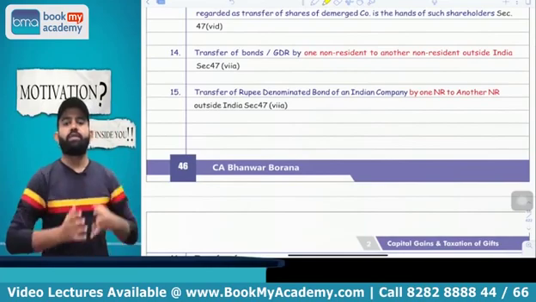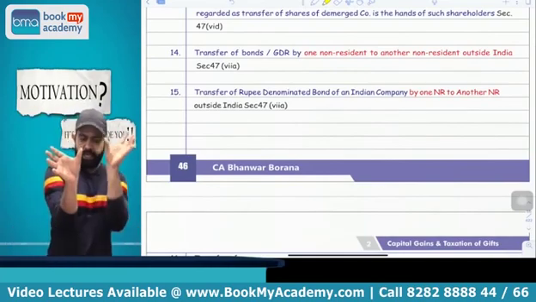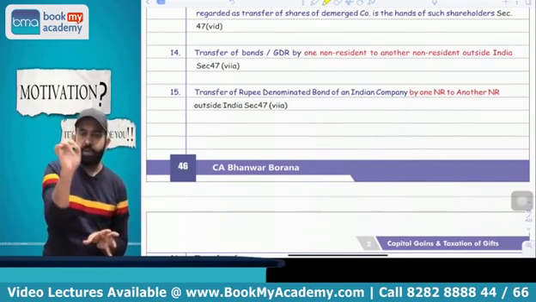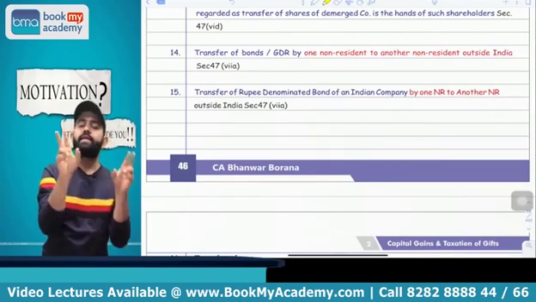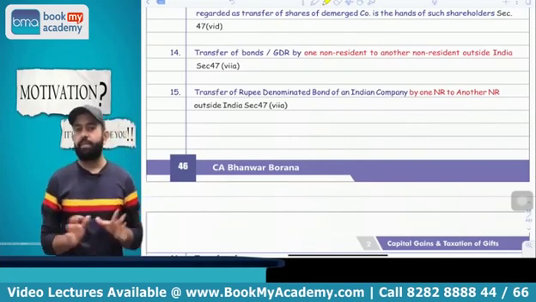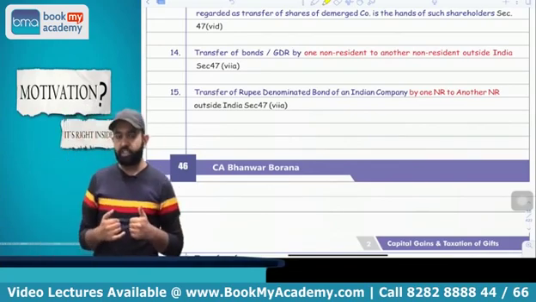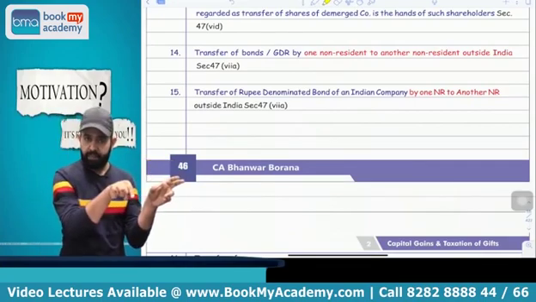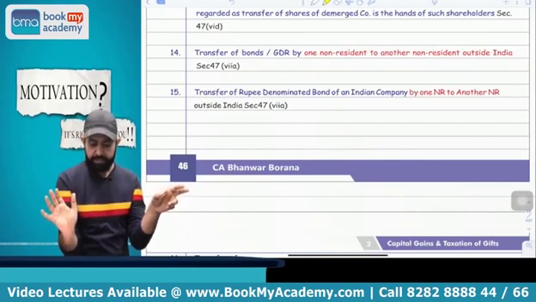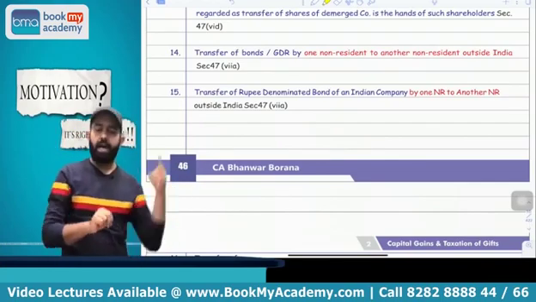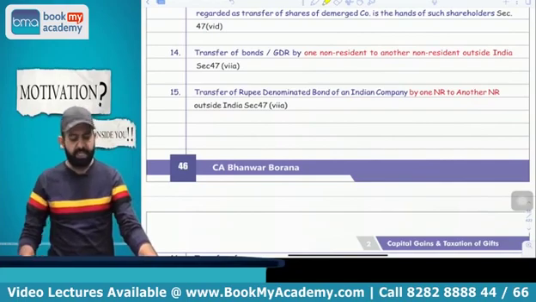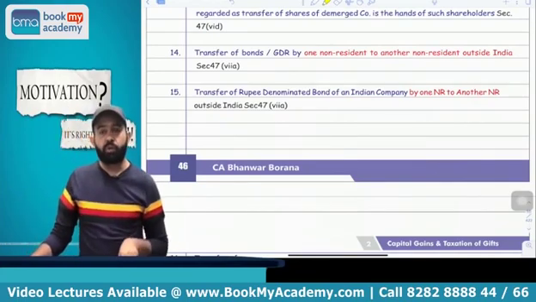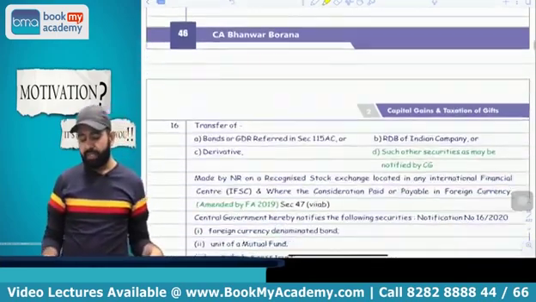Suppose there is a non-resident, and the non-resident transfers bonds or GDR of an Indian company to another non-resident outside India, it is not treated as a transfer, and capital gain is not applicable. What I am saying, all people, please pay attention. If one non-resident transfers bonds or GDR of an Indian company notified under section 115AC to another non-resident outside India, then capital gain is not applicable. The next point is that if a non-resident transfers rupee denominated bonds of an Indian company to another non-resident outside India, then also capital gain is not applicable.